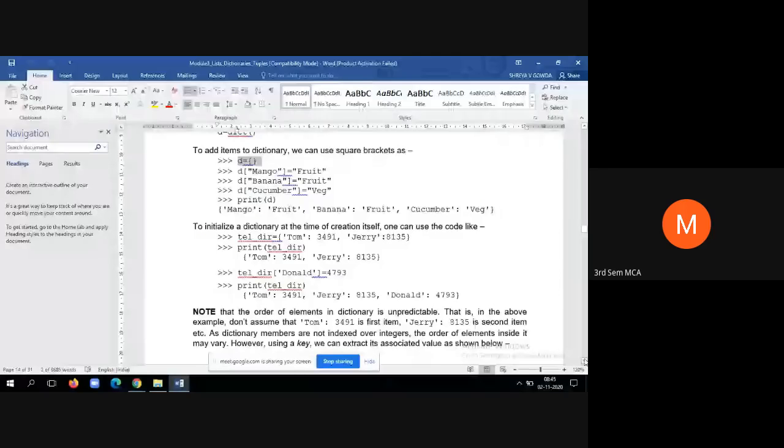Here, after creation and initialization of the dictionary, we are printing the elements of the dictionary. So it will print like this. Then if you want to add one more element into the dictionary, you specify the name of the dictionary, what is the key, what is the key.